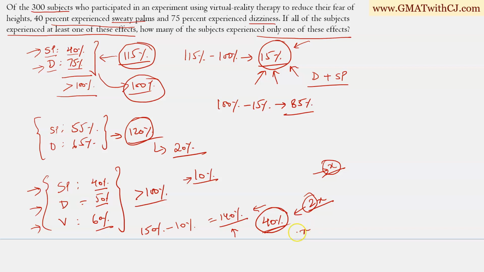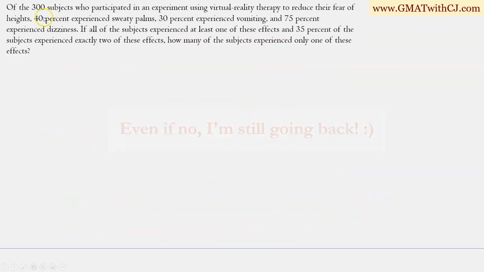So we can see that 2x must be equal to 40. That means x equals 20. So in this case, the number of people who have been triple counted has to be 20%. Does this make sense? If yes, let's go back to our original question.